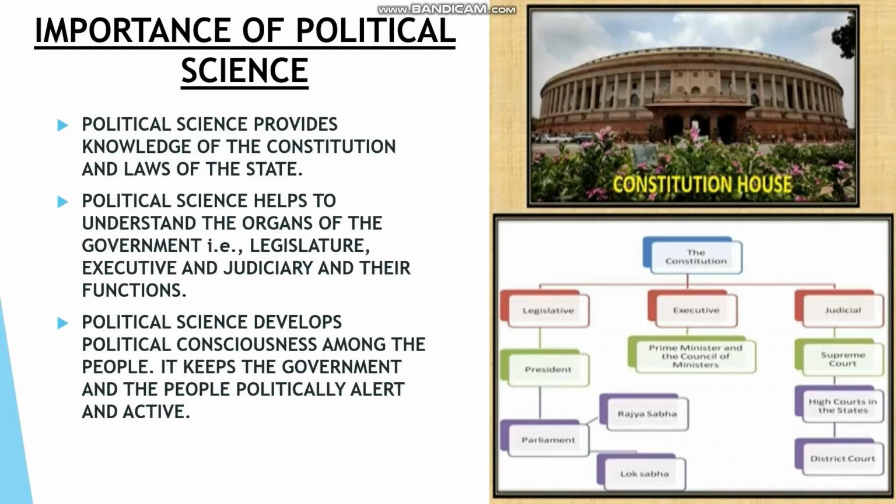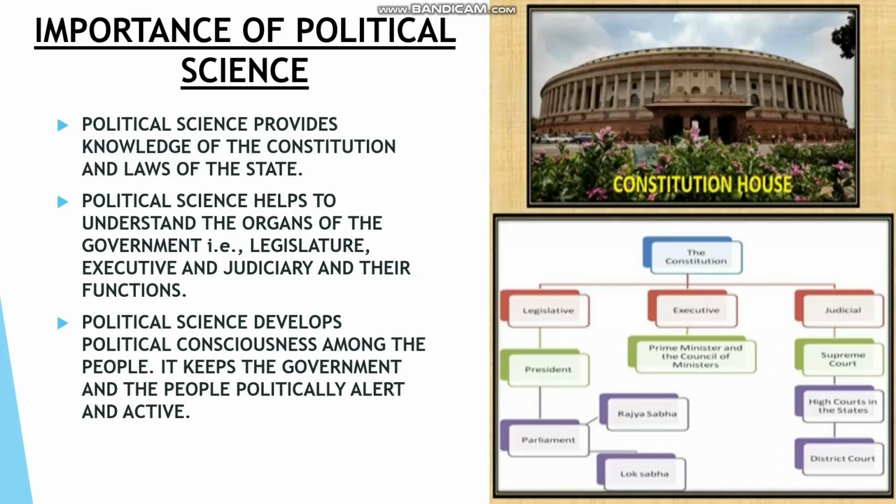of the country. Next point is political science helps to understand the organs of the government. Which are the organs? Already you students have learnt about it. That is legislature, executive, judiciary and their functions. What is legislature? Legislature is the organ which makes the law. Next is executive. Executive is the organ of the government which implements the law. And third, judiciary. Judiciary interprets and protects the law.